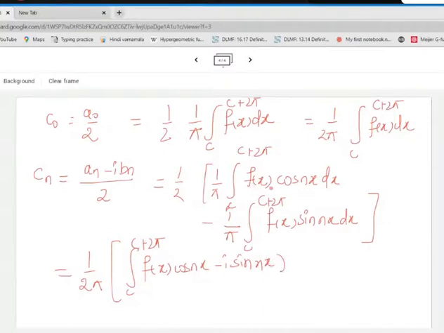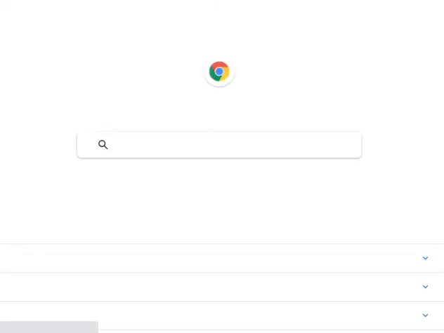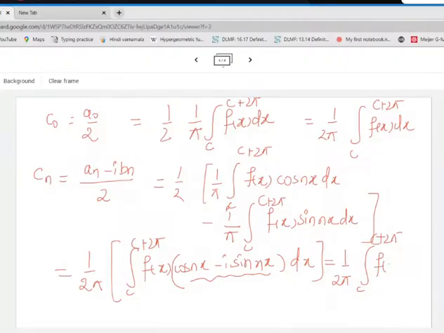I can merge both the expressions and take out f of x common. So this is what will remain in that case. So what is this equal to? This is 1 by 2 pi integration of, do you have any expression for this one? This is minus i n x. Very good, e raised to minus i n x dx.